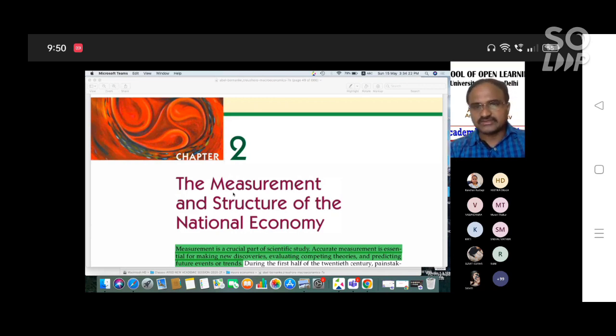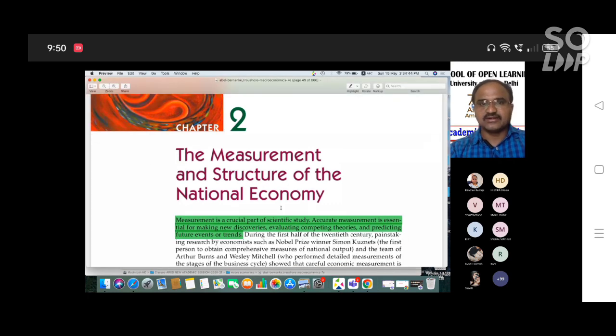Today we are going to discuss the second class, or the first unit, second chapter, that is national income accounting. The book we are referring to is Abel Bernanke Croushore, Macroeconomics. In today's class we discuss first the measurement and structure of national income.